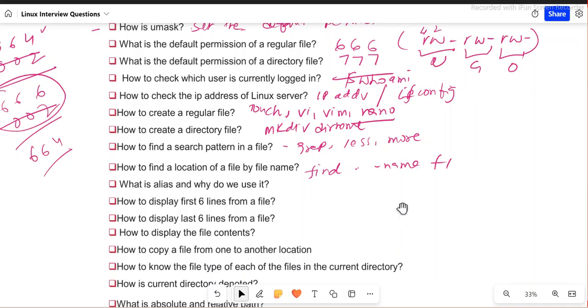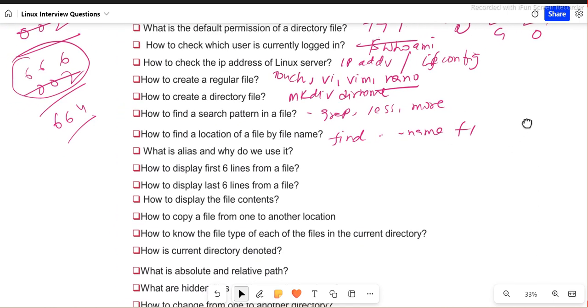Again, the find command is a very big command. You can use a lot of options actually. So you go and watch the detailed video that I have done. That will give you a lot of clarity.